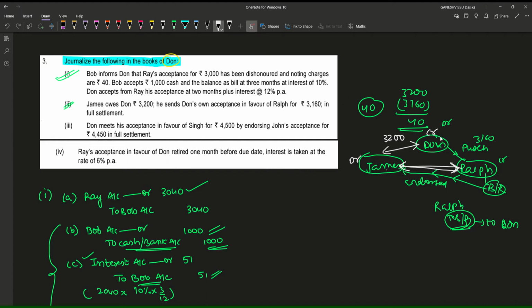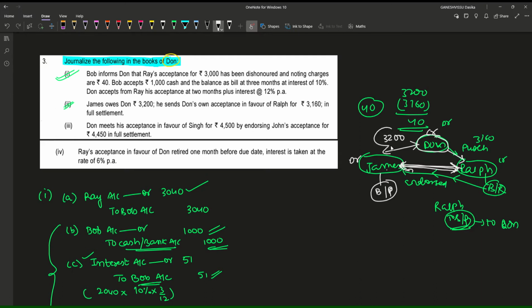The acceptance which has been given by Dawn to Ralph has been given to James, and James is having the bills payable, the acceptance given by Dawn to himself, and that is again going back to Dawn himself.